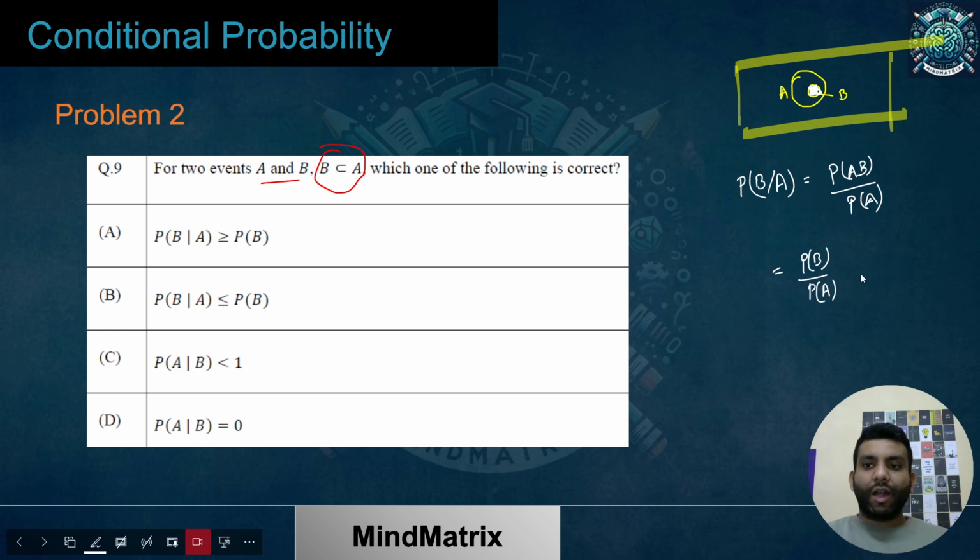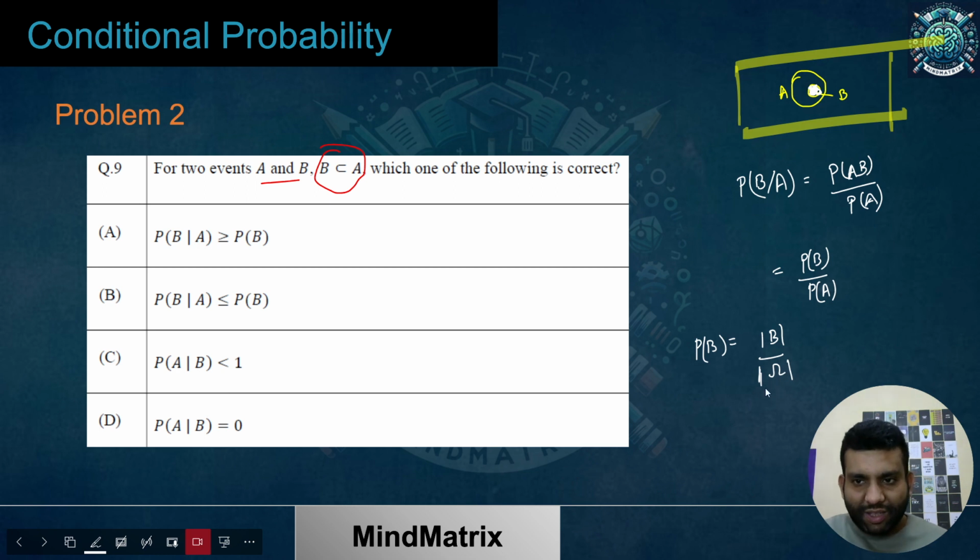Now, you tell me, P of B is what? Let me write it this way. You remember this approach, I hope, because whenever we talk about probability, it is a measure of the size of our given event set with respect to the sample space. We have already discussed this.